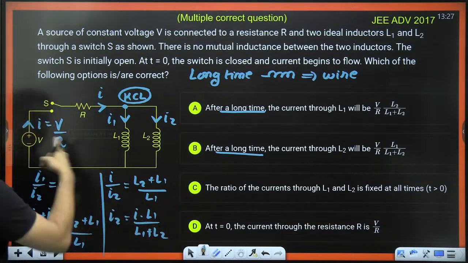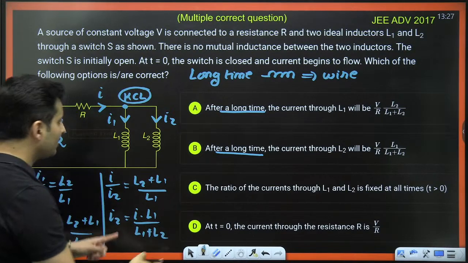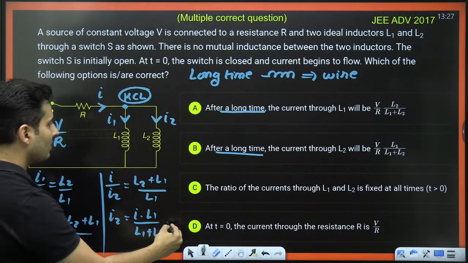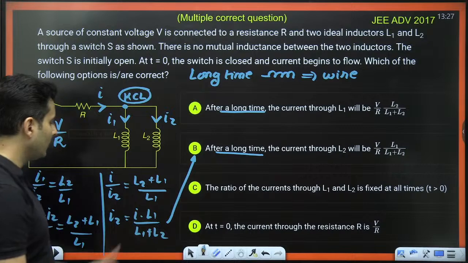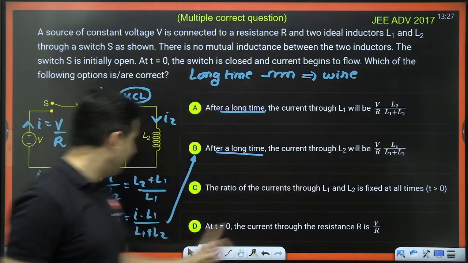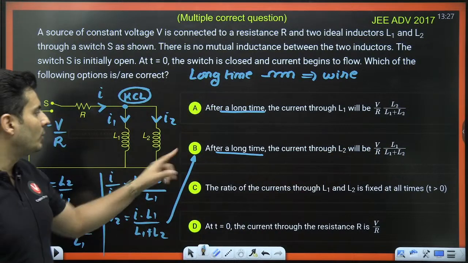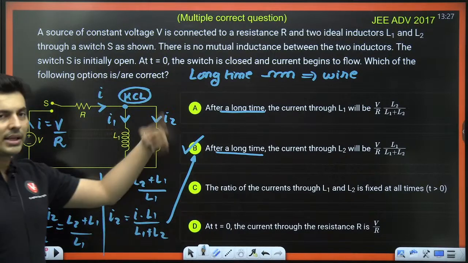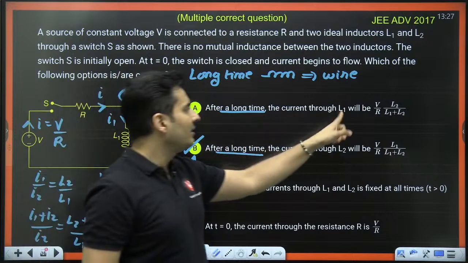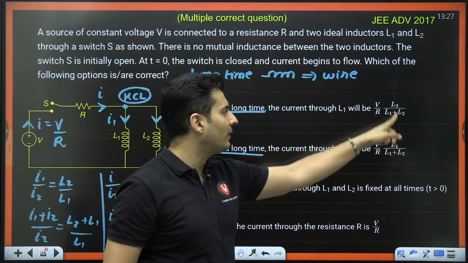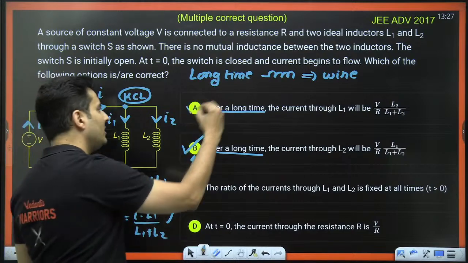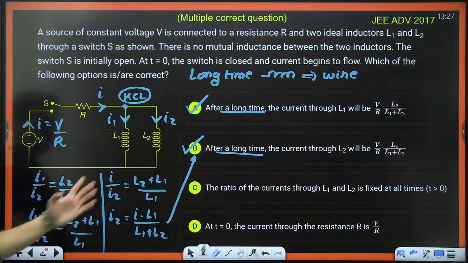But wait a minute, what is I? I is V by R. So the current through inductor 2 will be this. Just check this out: V by R, times L1 divided by (L1 plus L2). Perfectly correct. Nothing wrong. You can similarly prove the current through L1 will be V by R, but instead of L1, it will be L2 divided by (L1 plus L2). So even this option will be correct.